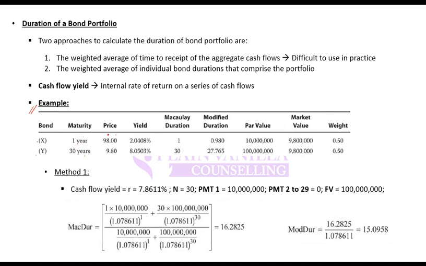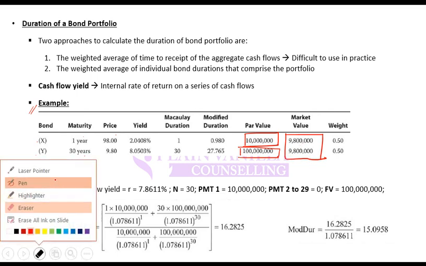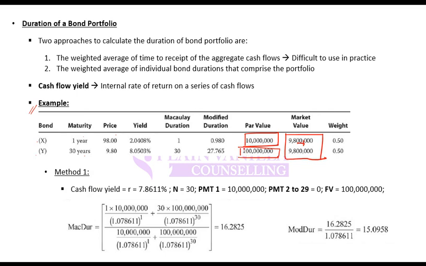You know that at first year you will have an inflow of 10 million. At 30th year, you will have an inflow of 100 million. Today you have invested 9.8 into 2, that is 9.8 plus 9.8. So if you calculate its IRR using cash flow register, what does it come out to be? You have an outflow of 9.8 into 2 at the start.